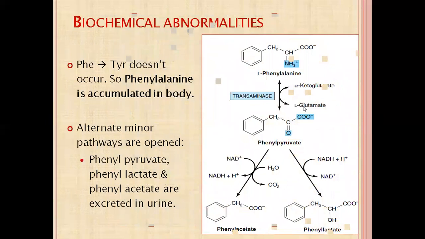Now, what biochemical abnormalities occur in the case of phenylketonuria? Phenylalanine to tyrosine conversion doesn't occur because the enzyme is deficient. So phenylalanine is accumulated in the body. Now alternate pathways are operated and they form phenylpyruvate, phenyllactate and phenylacetate, which are excreted in the urine. See in the image, phenylalanine is converted into phenylpyruvate. Phenylpyruvate is converted into phenyllactate and phenylacetate.